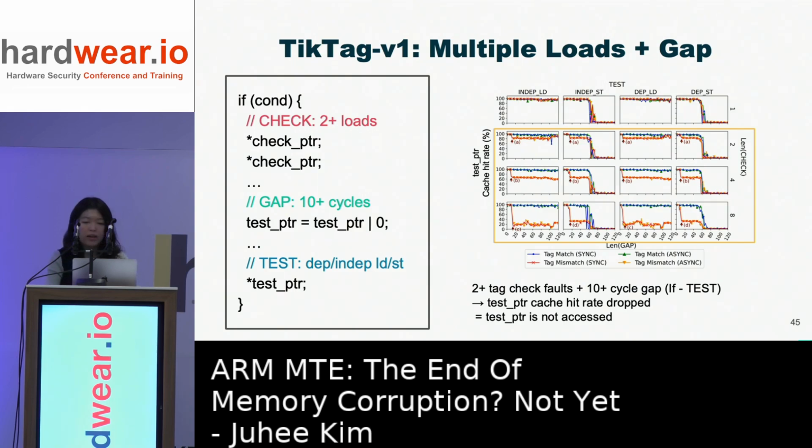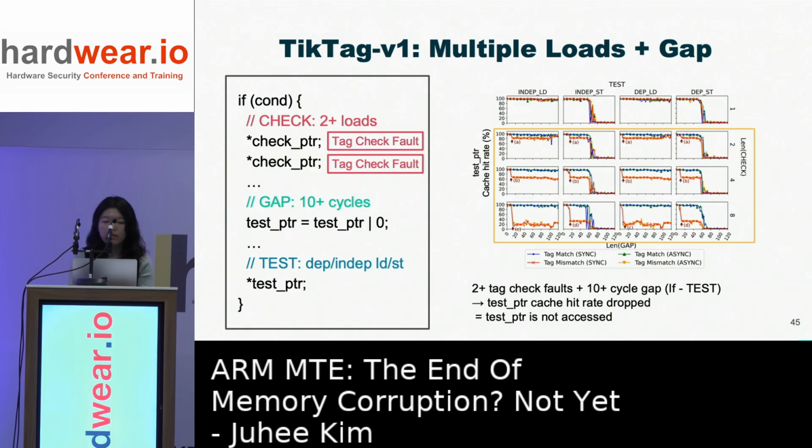Here we observe that the cache hit rate drops in every tag mismatch case when the track block had multiple loads. As pointed out by the arrows, this drop occurred after about 10 instructions in the gap, which means it needs 10 cycles to see the cache differences. And the larger the number of tag check faults, the larger the cache hit rate drop.